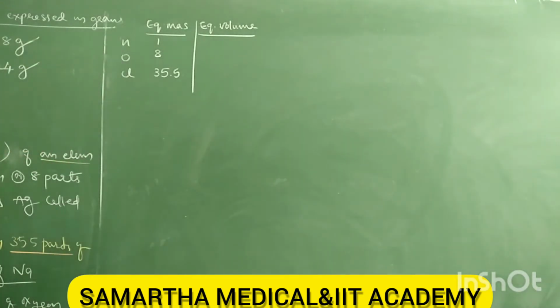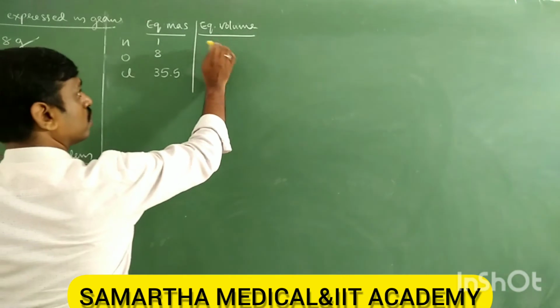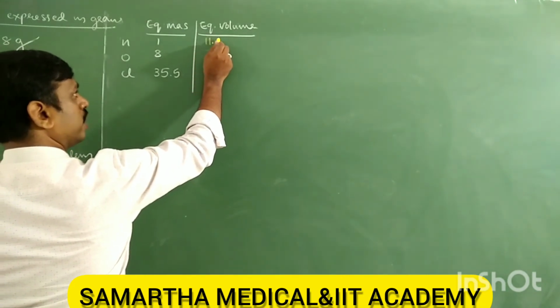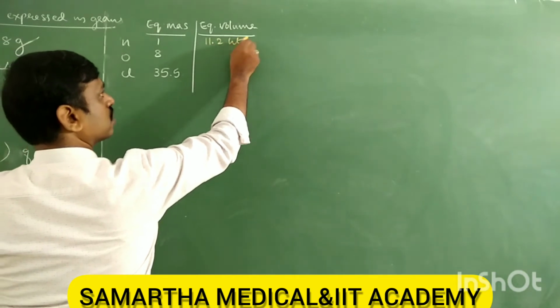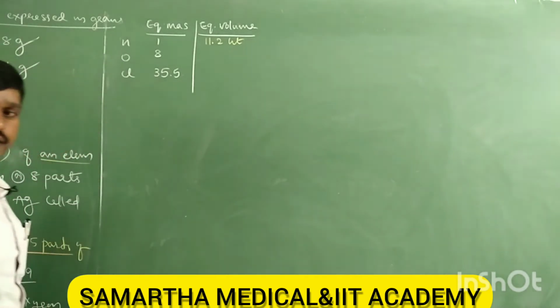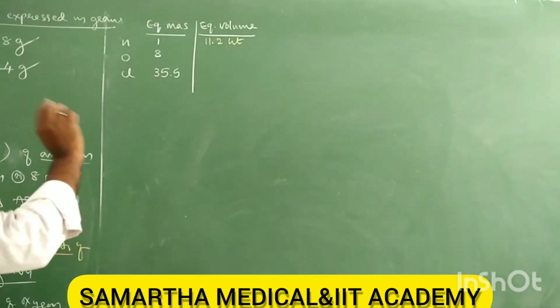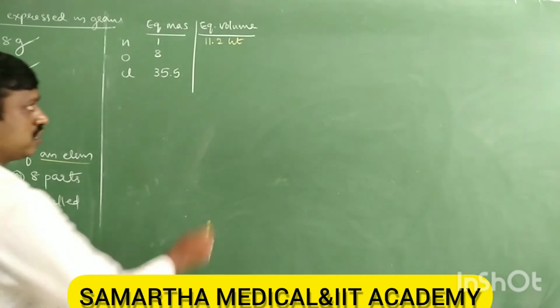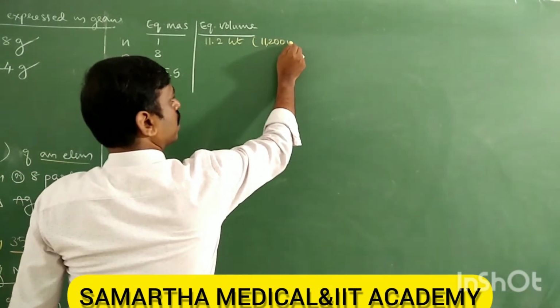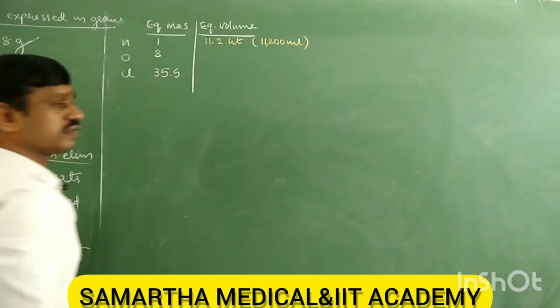What is the equivalent volume of hydrogen? It is 11.2 liters. Important. Why this is so, we study later in the mole concept. But for the time being, remember it is 11.2 liters or 11,200 milliliters.